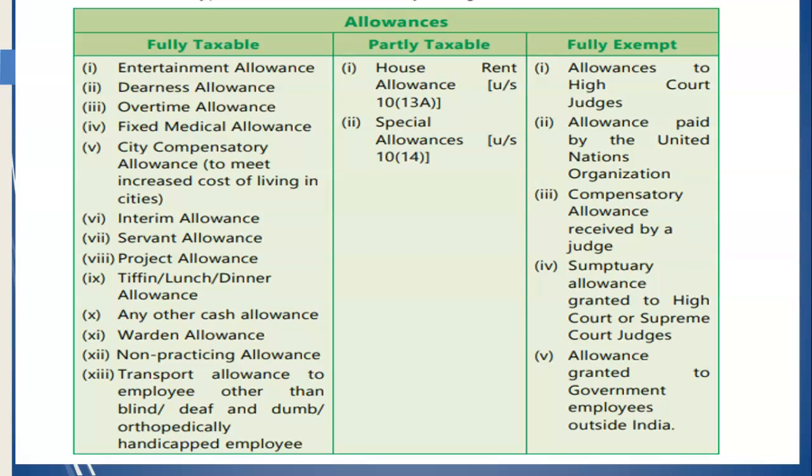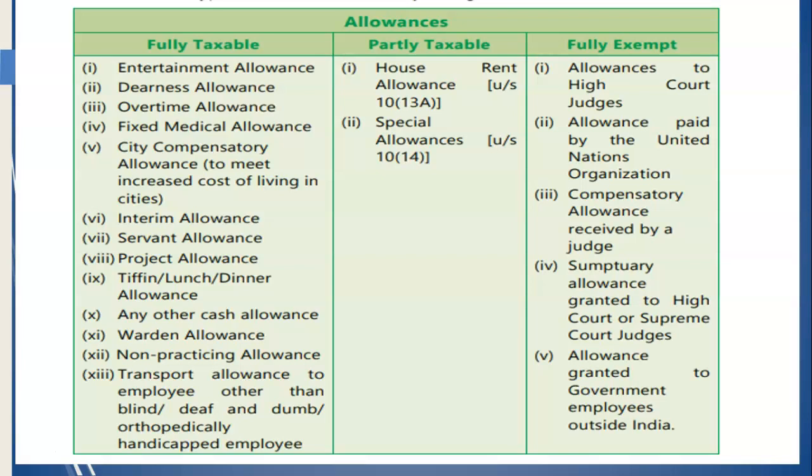Overtime allowance is the allowance which is paid to the employee for working above the regular hours. City compensatory allowance is paid to those employees who move to urban cities. Similarly, tiffin allowance is for the meal allowances. Partially taxable allowances are, for example, HRA, etc. HRA, that is house rent allowance, is the allowance that an employer pays to his employee for accommodation.